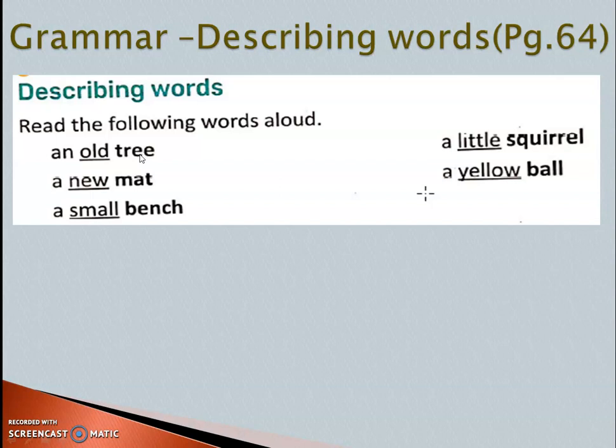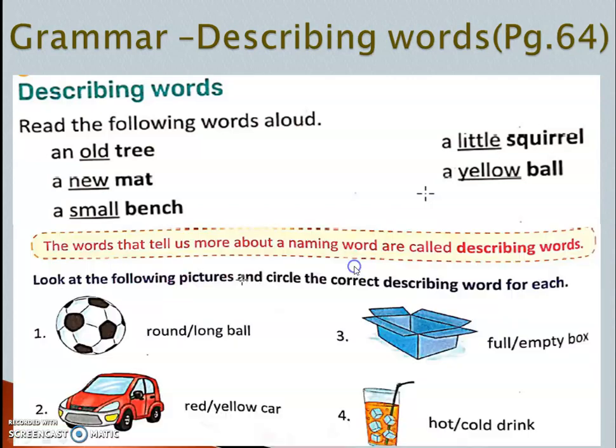If you say something about a word or a thing or animal or any people, it is the describing word. So the words that tell us more about naming words are called describing words. If you say about a place or animal or thing or any name, it is the describing word.